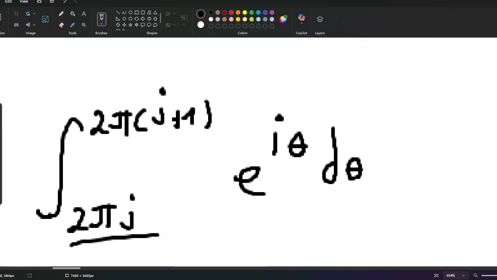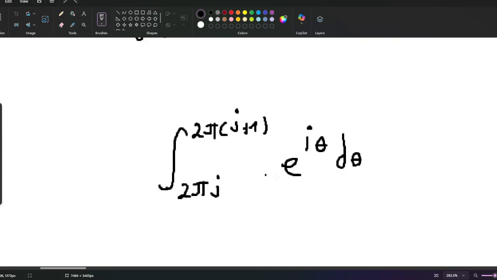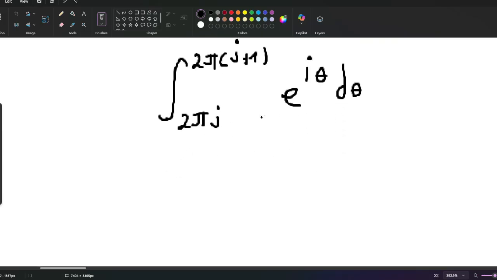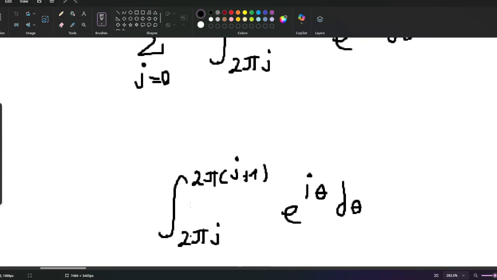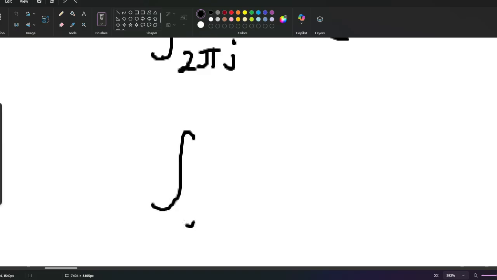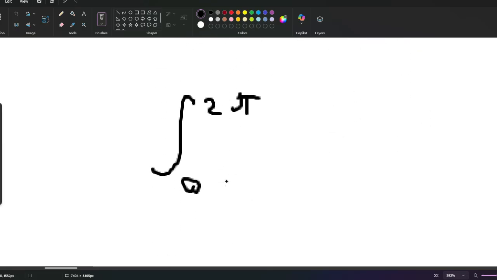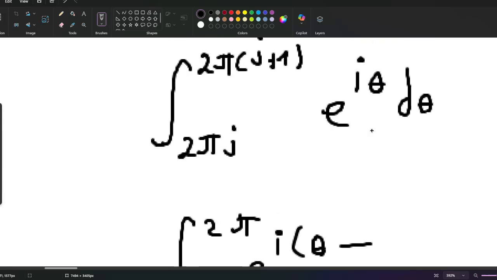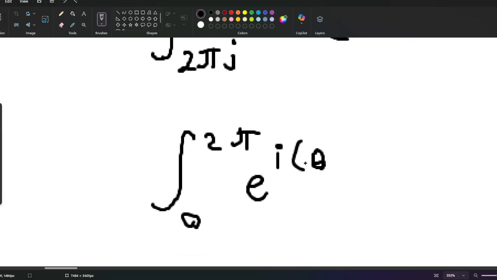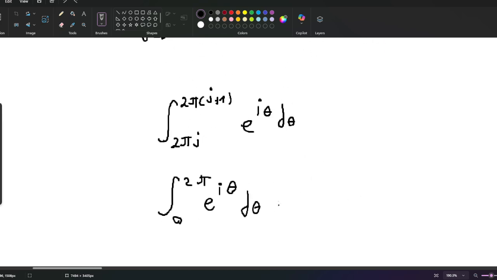So we can simply shift the theta here by 2 pi j. And what we're going to have is the integral from 0 to 2 pi of e to the power of i times (theta minus 2 pi j), and since the period here is 2 pi, we don't really care about that, and we just get this integral, which, if you use Euler's identity, is equal to 0.